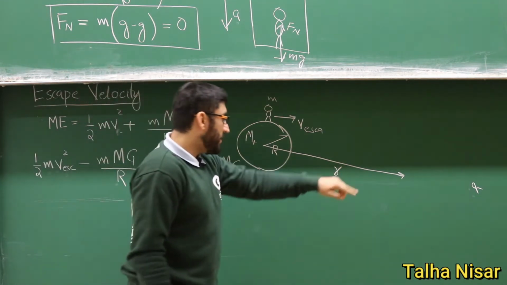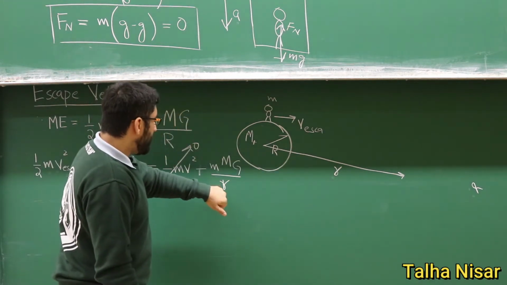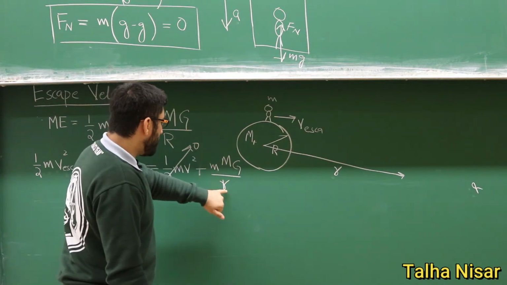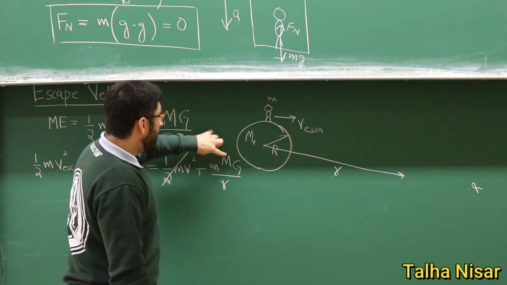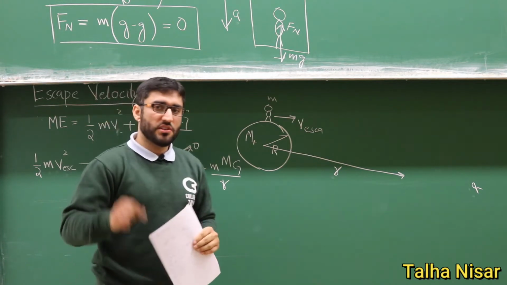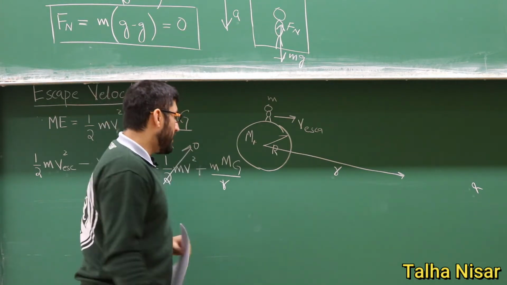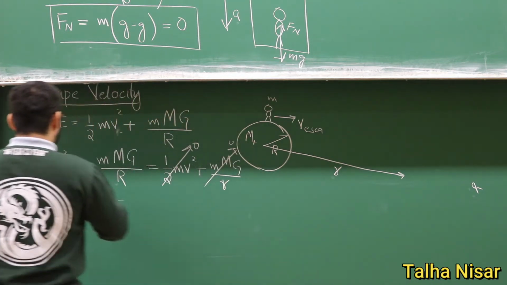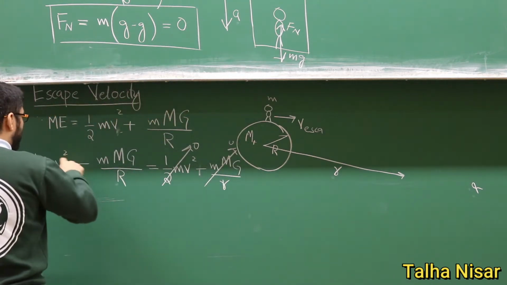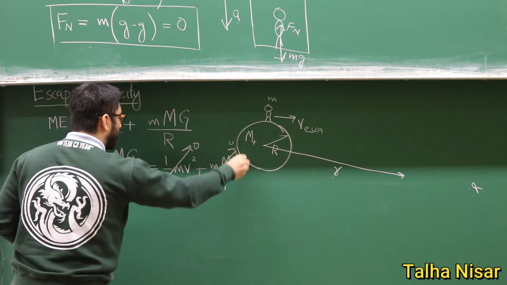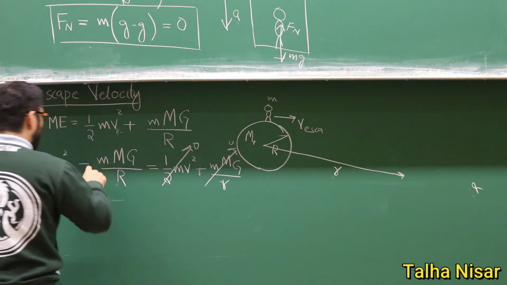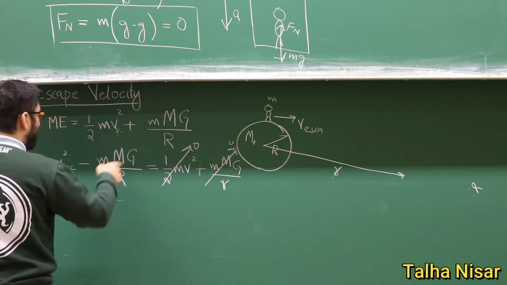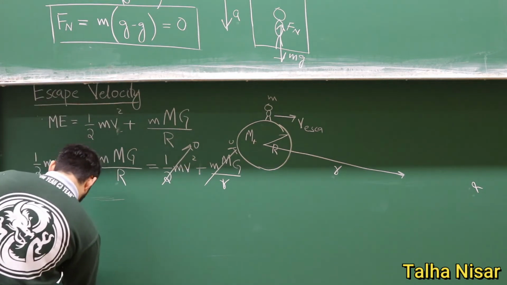Since we are at infinity, this R is infinity, and the gravitational potential energy at infinity is 0. So this term is 0. Now we want to know what this kinetic energy is. So this whole term on the right-hand side is 0, and we just move this part there.